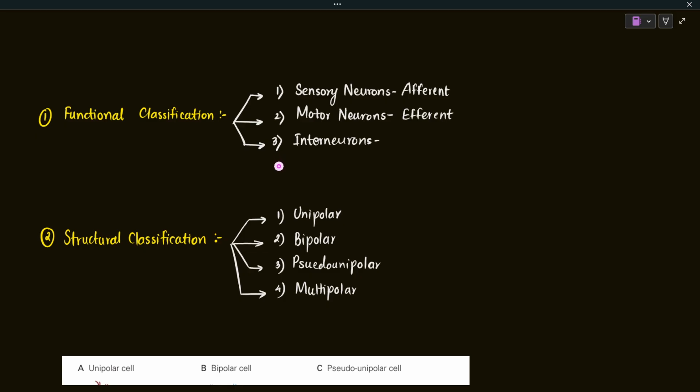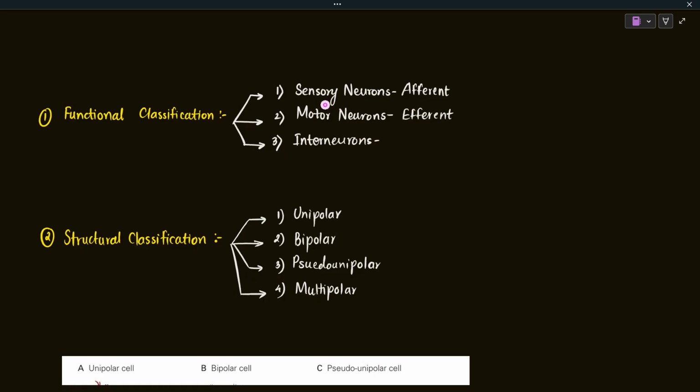I know you must have already known about this in your high school. Okay, so you have the knowledge of those types of neurons. So let's discuss them. The different types of neurons based on function are the sensory neurons, motor neurons, and the interneurons.